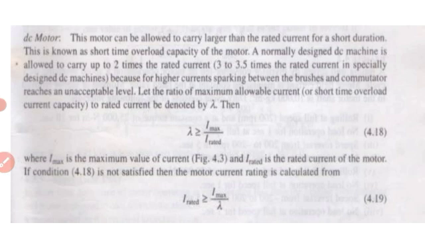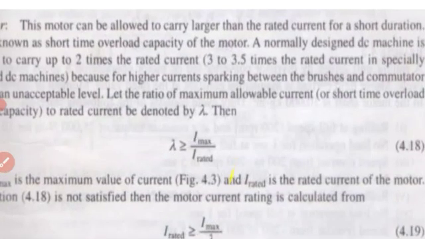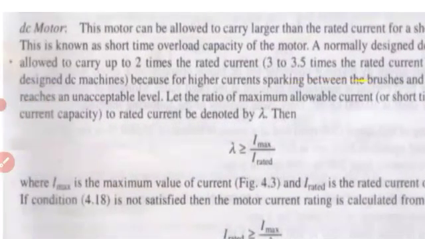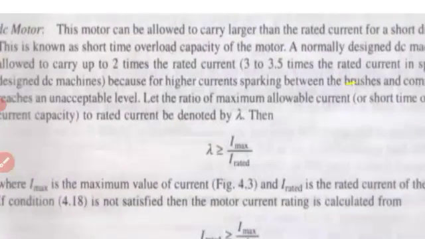Next is the DC motor. This motor can be allowed to carry larger than the rated current for a short duration. This is known as short time overload capacity of a motor. The DC motor rating allows it to carry larger current. For example, if a 2 kilowatt motor is there, it will be allowed extra loading, short time loading. It is not continuous loading.